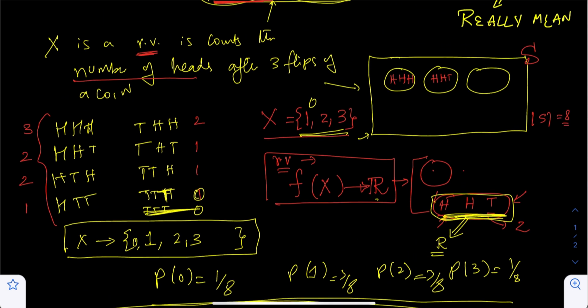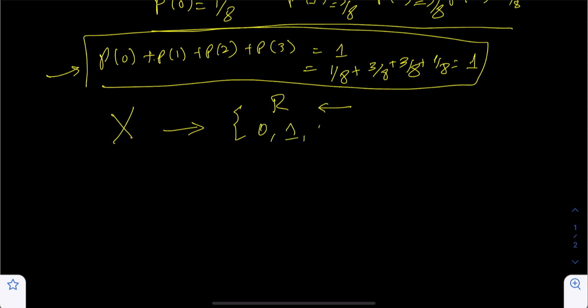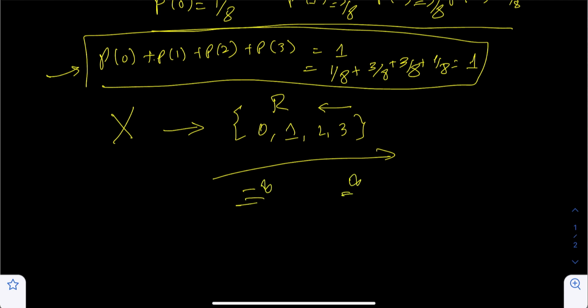Sometimes this word is thrown around and not really well understood. So from now on, to reiterate, the moment somebody says X is a random variable, you must ask yourself: what are the real values it can take? It can take discrete values, just like we said, 0, 1, 2, 3, or it can take continuous values from minus infinity to infinity, and any of those things. But you must be clear about what that is.